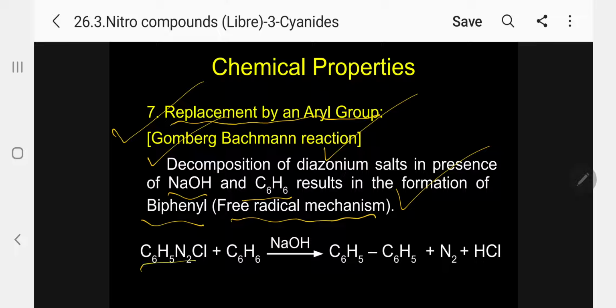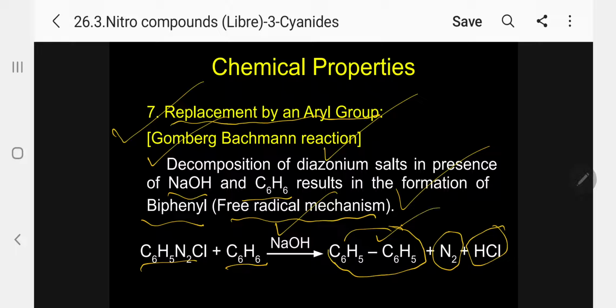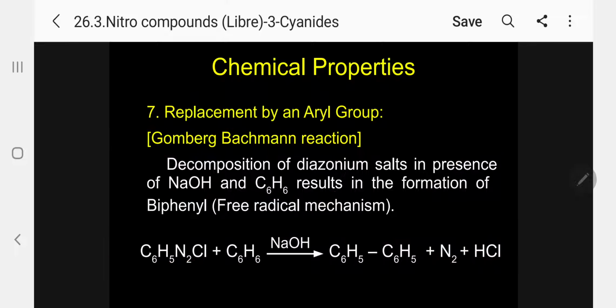So diazonium chloride and benzene we are taking in the presence of sodium hydroxide. What is happening here? In this case, N2 is getting eliminated and Cl is going out in the form of HCl. So what will happen now? The benzene is added, and a diphenyl, or biphenyl, we are getting. So easily we can prepare biphenyl by this from the diazonium chloride.